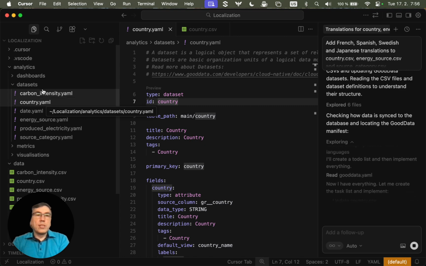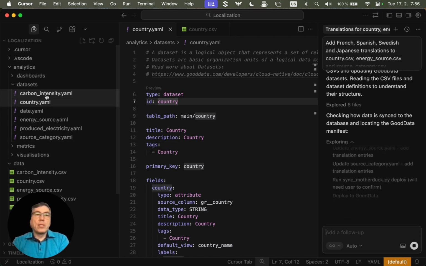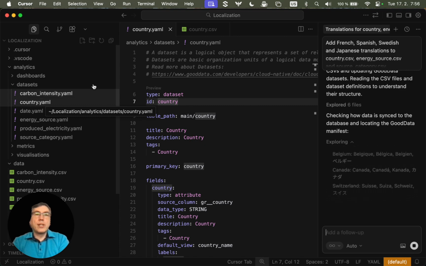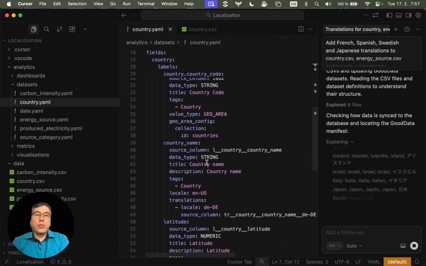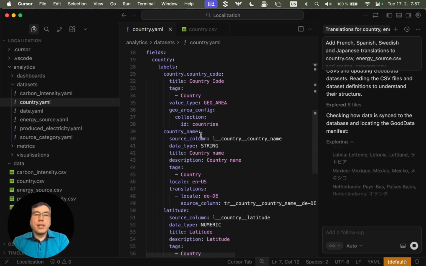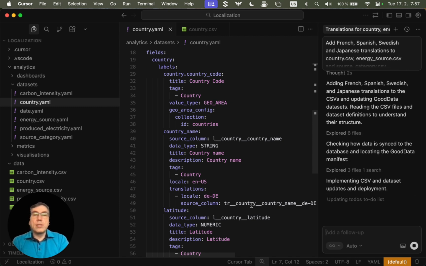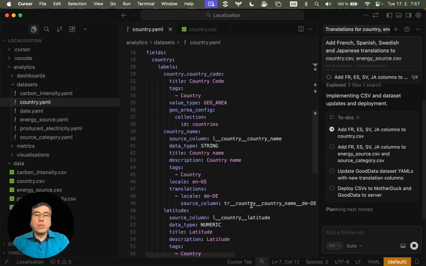The data model is split into separate YAML files for different datasets, and this country YAML file defines the country dataset. There you can find the country name label, which is in English, and it has one translation to the German language, and here is a reference to the table column with that translation.